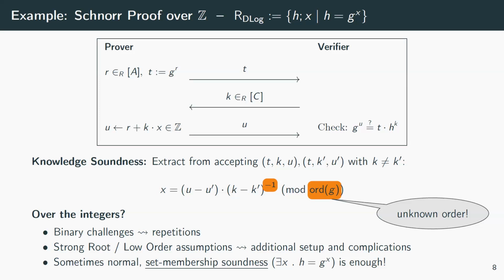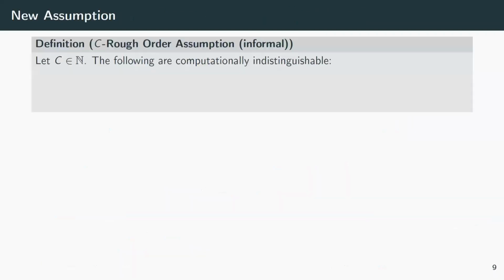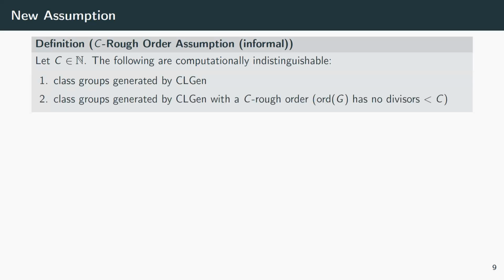You often cannot determine if the group element is in the right subgroup. So we need to prove it to make sure that the overall protocol goes through. Our solution here is a new assumption, which we call the C rough order assumption. C is a natural number, say 2 to the 128, and we assume the following distributions are indistinguishable: class groups that came out of this parameter generation algorithm, and those class groups that have a rough order, meaning there's no small prime factor in the order.